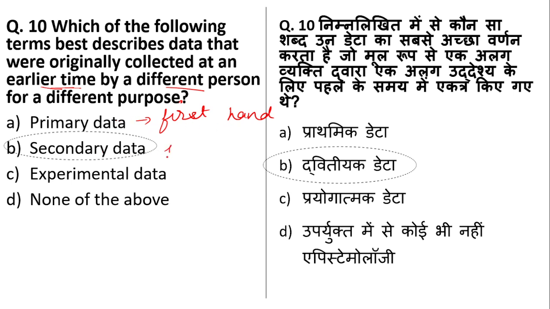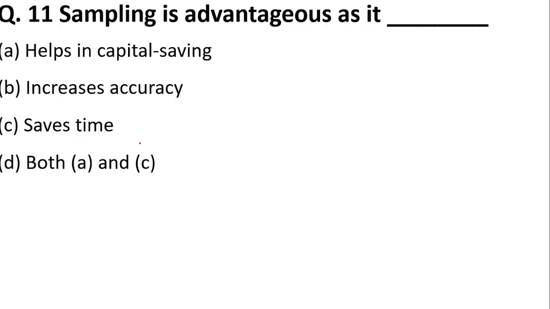Secondary data is if you are using journals, or if you are using the internet. So there could be a question like, the data collected from the internet is primary data, secondary data, experimental, or none of the above. So if the question is asking about internet data, in that case also the right answer will be secondary data. Okay, next question.